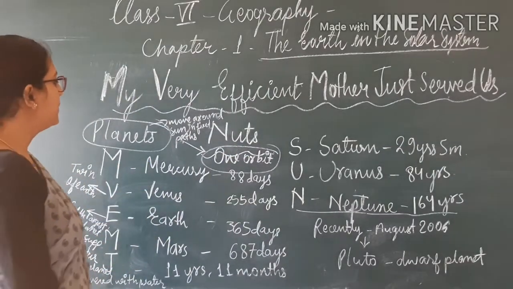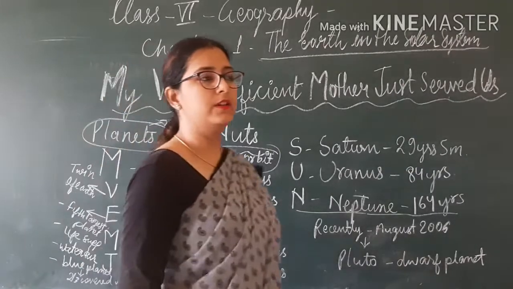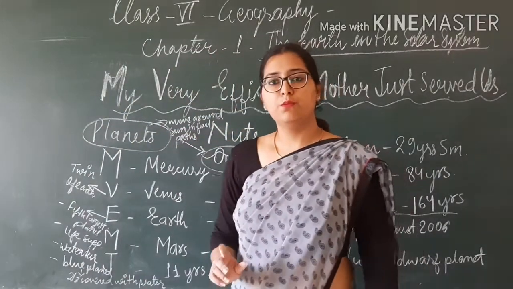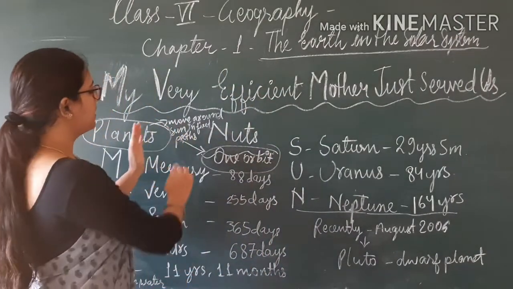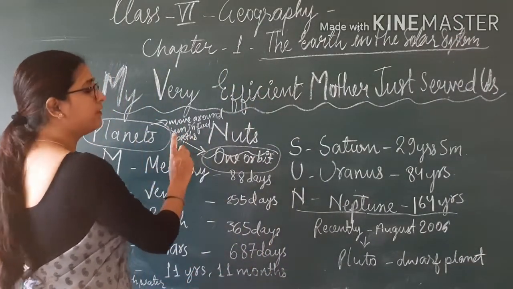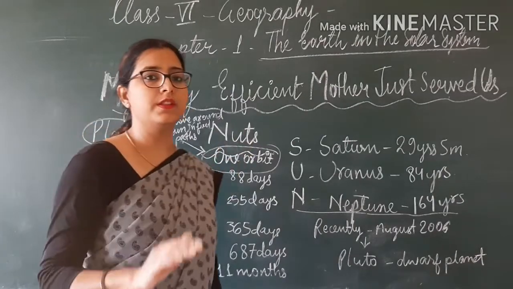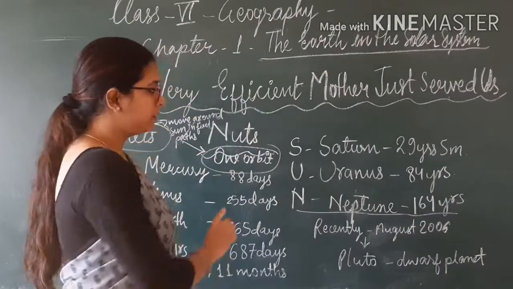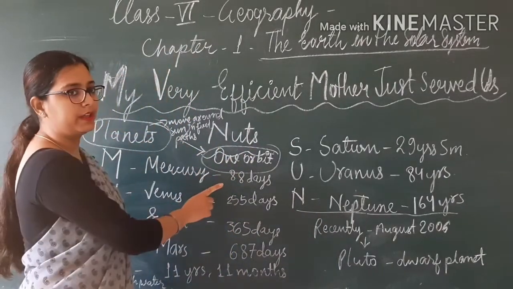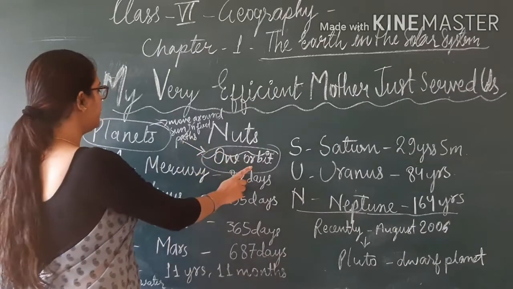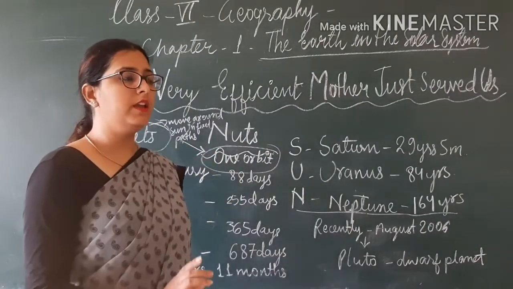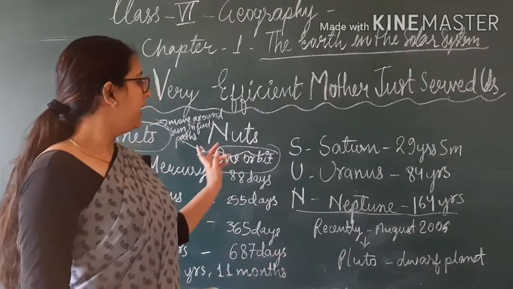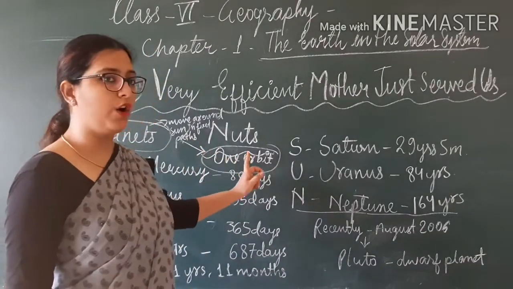So now, all the 8 planets move around the sun in a fixed path, and that path is known as orbit.